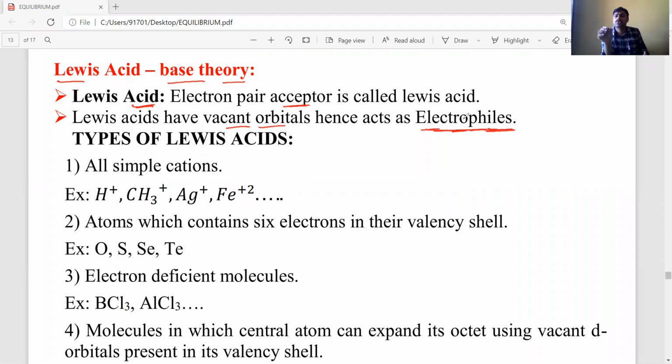What are electrophiles and nucleophiles? We already discussed them in the basic concepts of organic chemistry chapter.